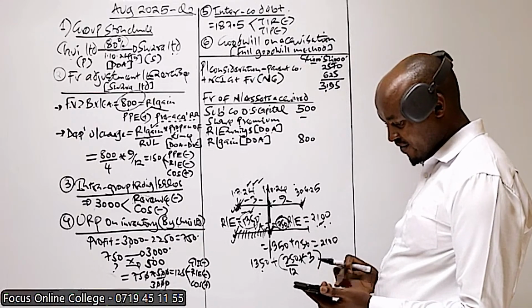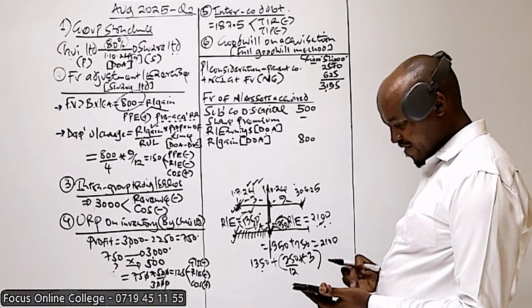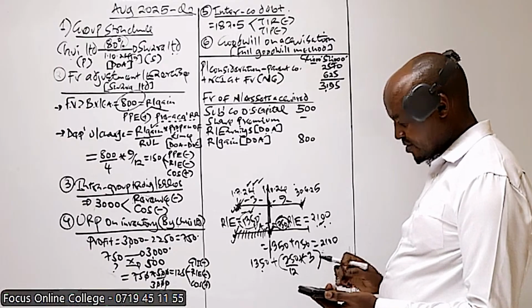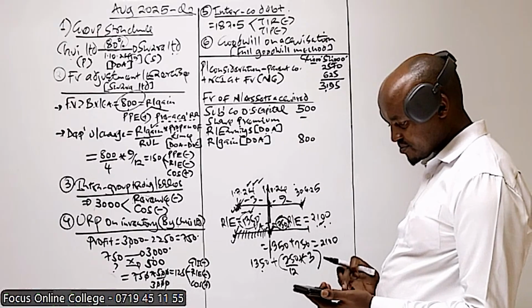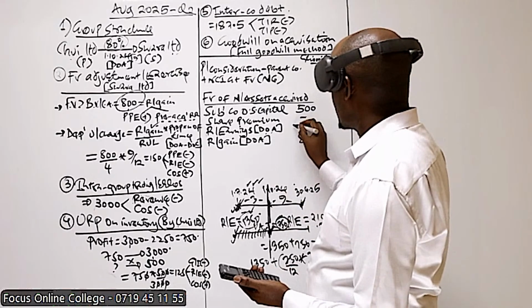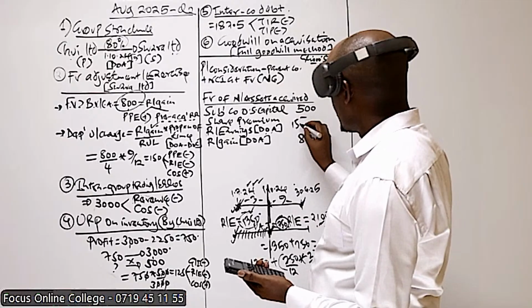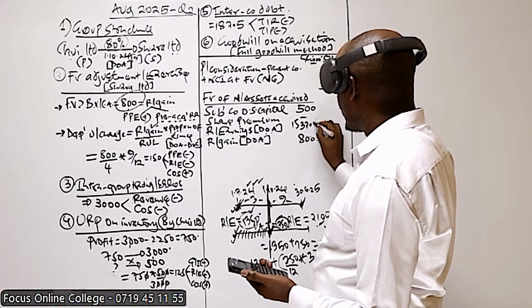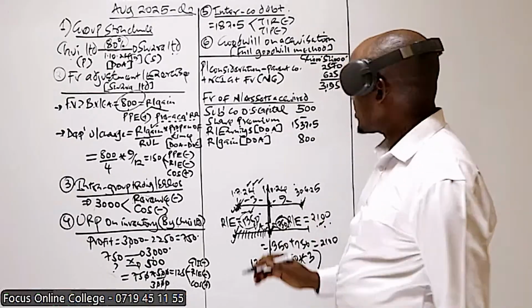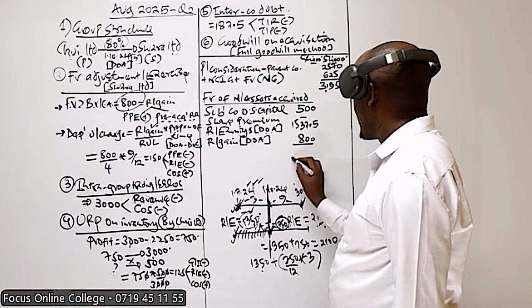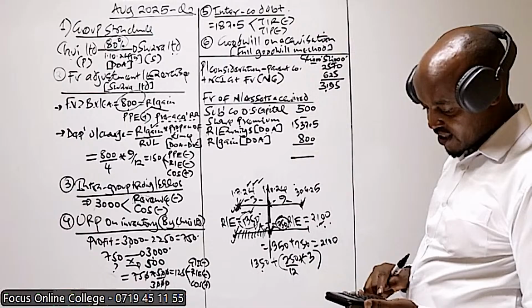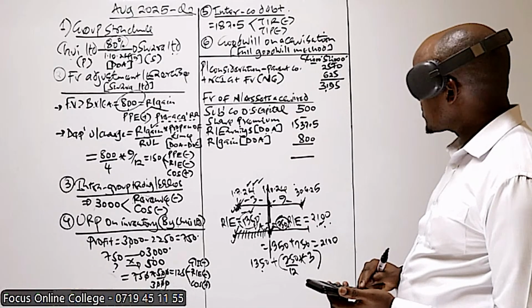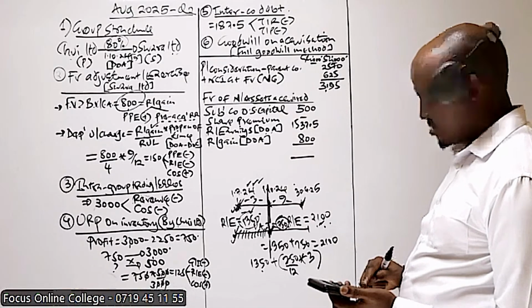So we have 750 divided by 12 times 3, then we add this one, 1,350, and basically that is giving us 1,537.5. Is that what you're getting?